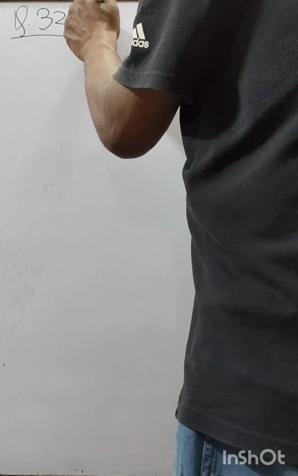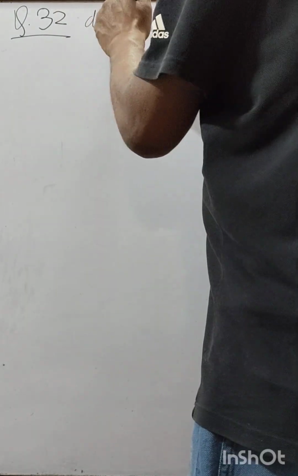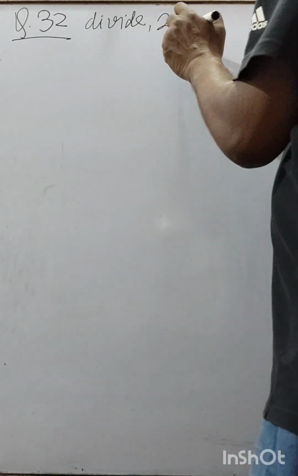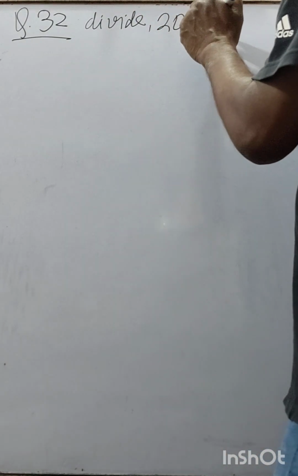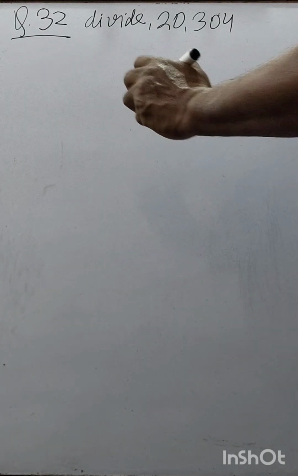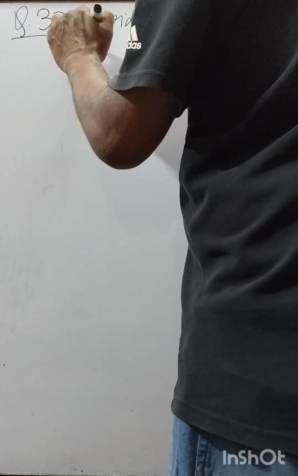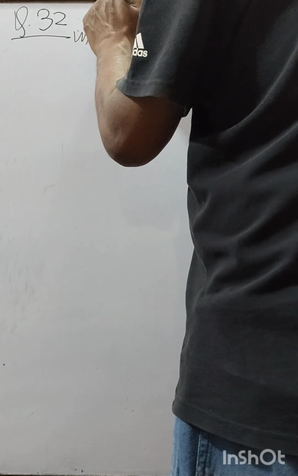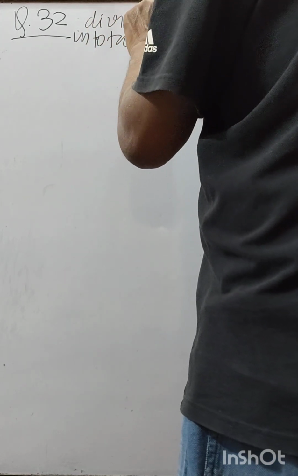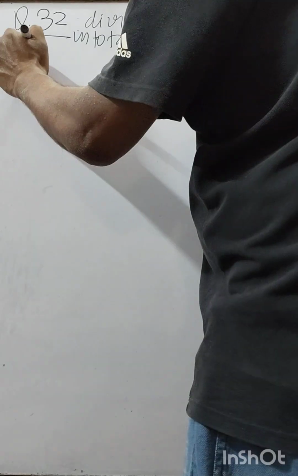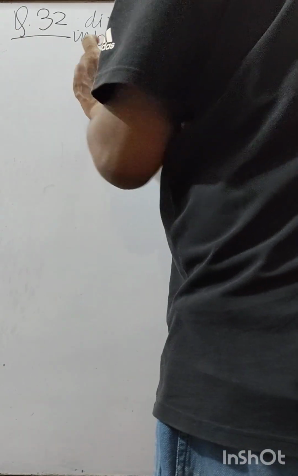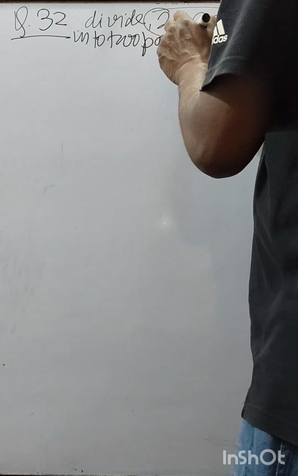Question number 32. What is that? Divide 20,304 into two parts such that if one part is invested in 9%... Okay, so this we divide into two parts.